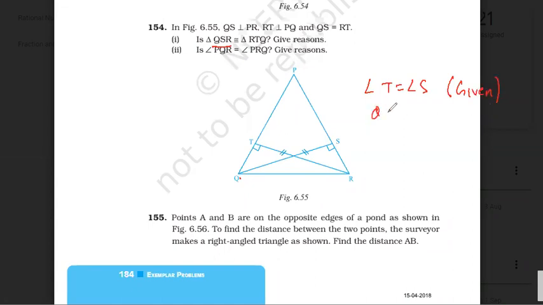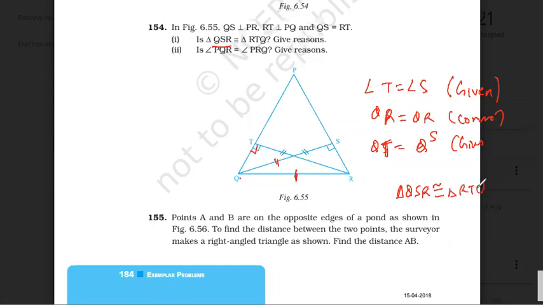QR is equal to QR common. And QS is equal to QT given. So hypotenuse equal, right angle triangle, and one side equal. Using RHS.